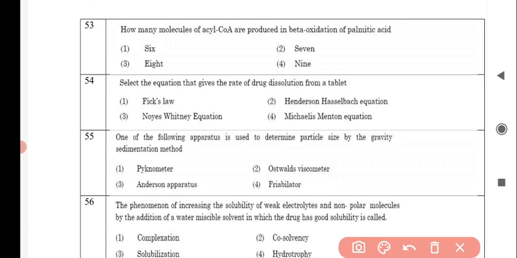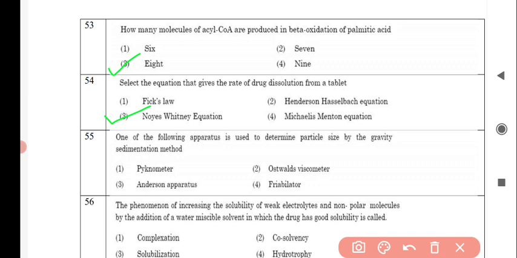Next question is, how many molecules of acyl coenzyme A are produced in beta oxidation of palmitic acid? And the correct answer is option number 3, that is 8. Next question is, select the equation that gives the rate of drug dissolution from a tablet. And the correct answer is option number 3, Noyes-Whitney equation.